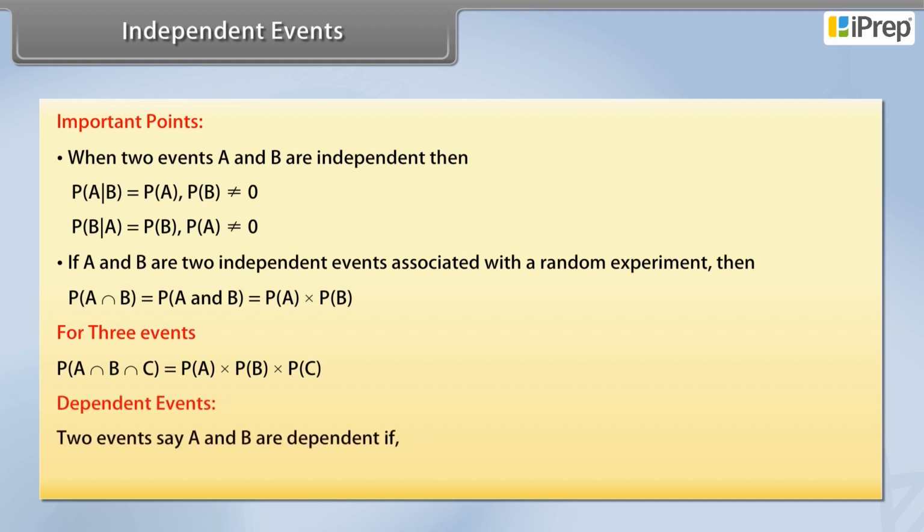Two events, say A and B, are dependent if probability of A intersection B is not equal to probability of A into probability of B.